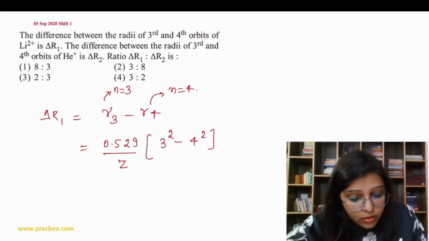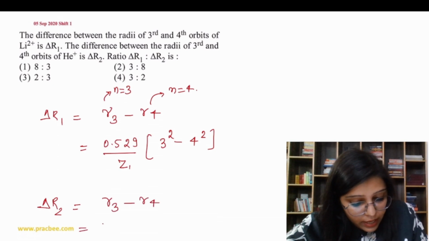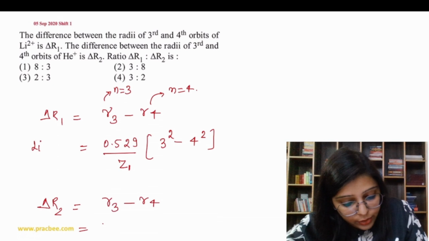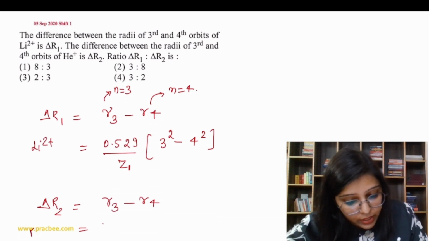Now we have to find the ratio. So delta R2 is going to be R3 minus R4. Here we have Li2+ and here I can write helium plus, so the Z value is different.